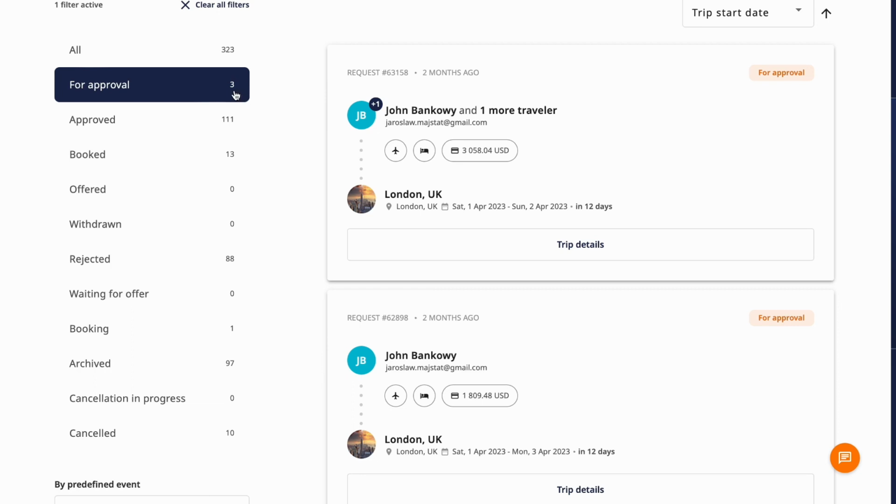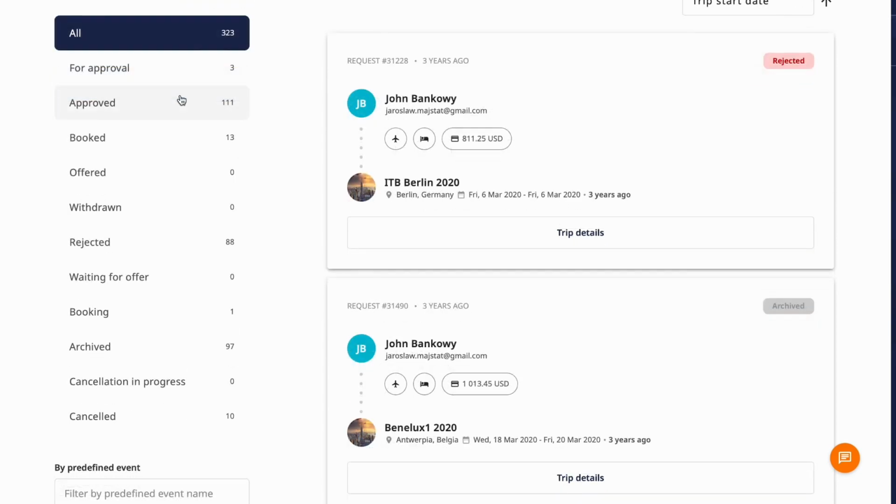For approval is a completed travel request sent by the traveler. It is waiting for an approval from an admin. Approved is a completed travel request that doesn't violate the travel policy or a trip that has been manually approved by an admin. Booked is a list of all of the booked and confirmed trips. Apart from the ones mentioned previously, you may also encounter the following booking statuses in our system.